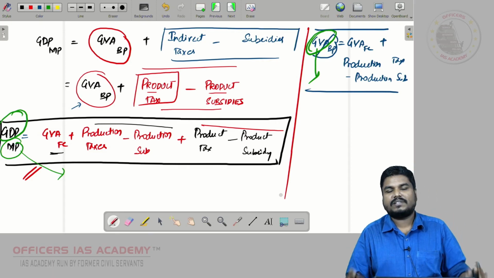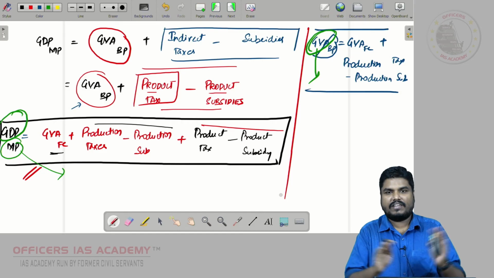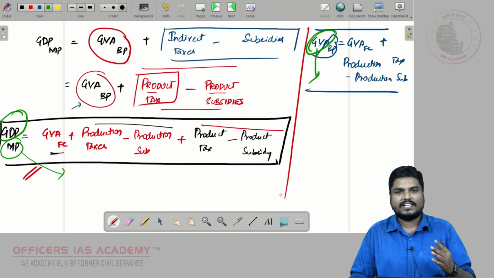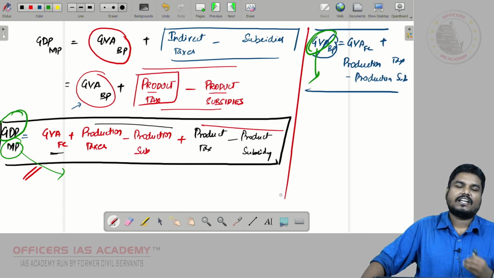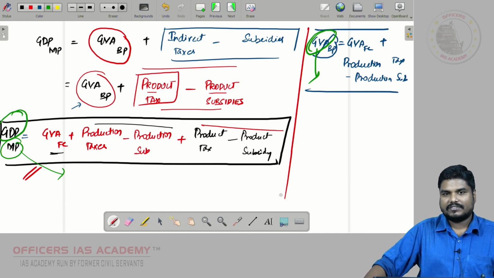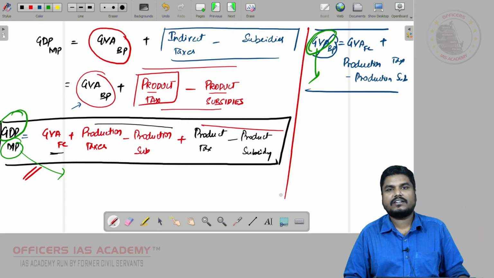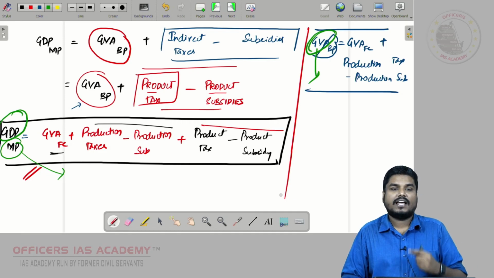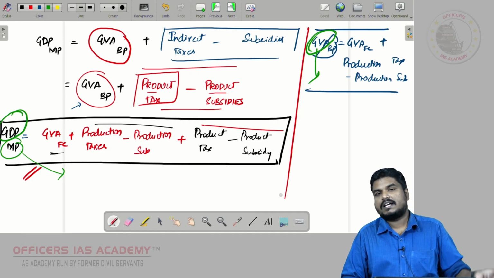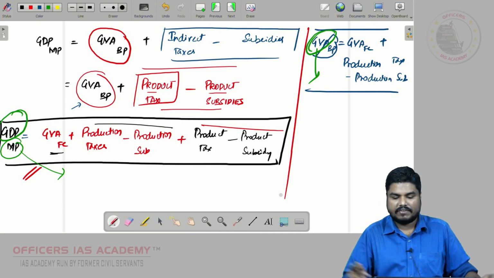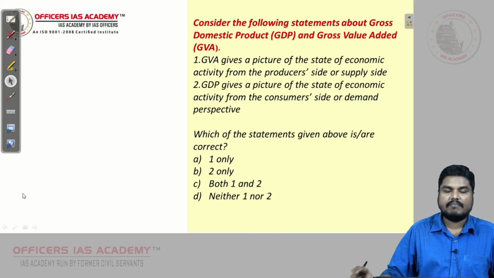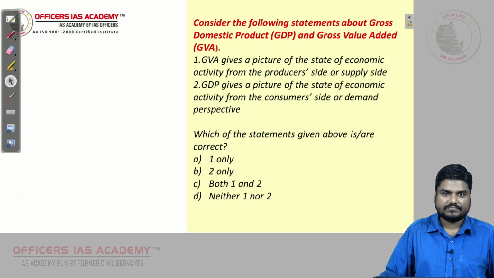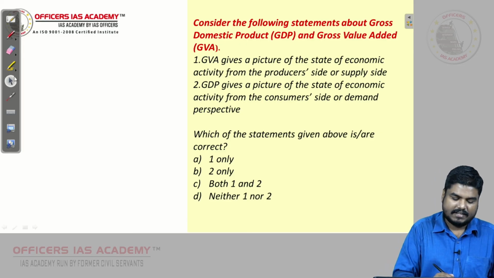Alright, so this is the difference between GDP and GVA. I have explained briefly. You would have studied national income in your conventional economics textbooks, right? I have also given you some brief idea, because all these terms, GDP, GVA, come often in the news, in the budget, in the Economic Survey. We should have an idea about GDP and GVA. Right, friends? So based on our discussion, I have constructed an MCQ. Find out the right answer and give it in the comment section.